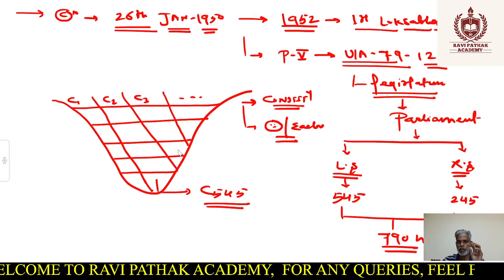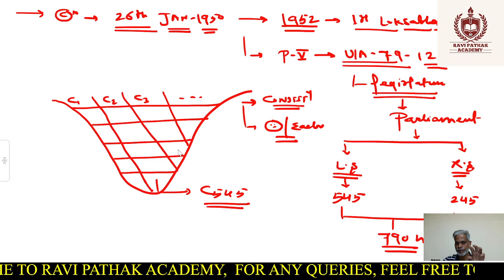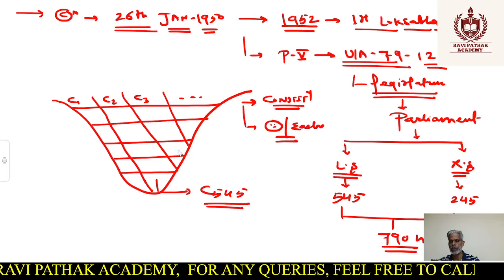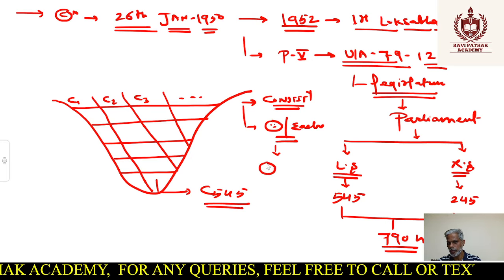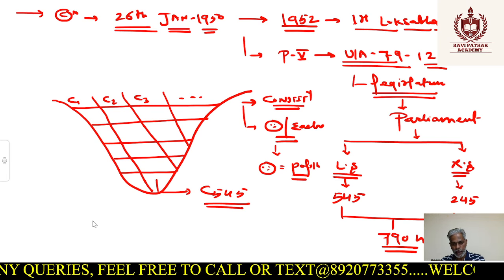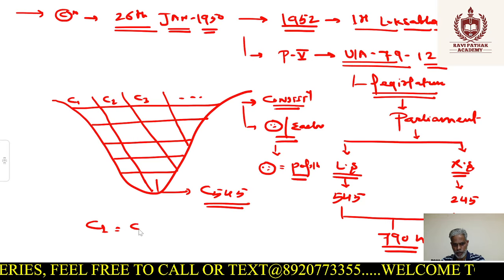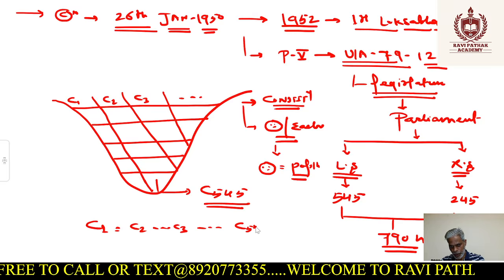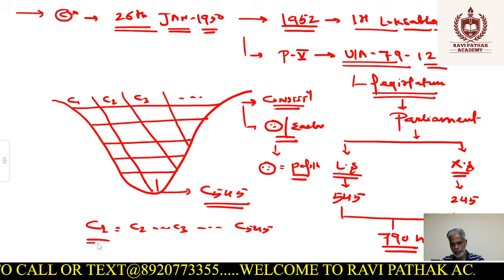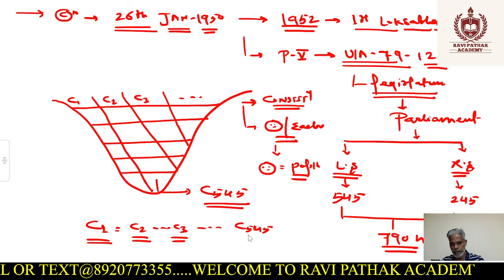So how were these constituencies designed? The basis was that each member, just like in the Constituent Assembly, from each constituency will represent a certain number of people from the population. And what was the principle enshrined? That by and large, all the constituencies, C1, C2, C3, C4 up to 545, will have more or less the same number of people.